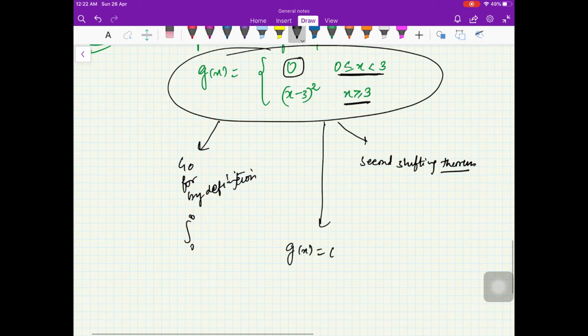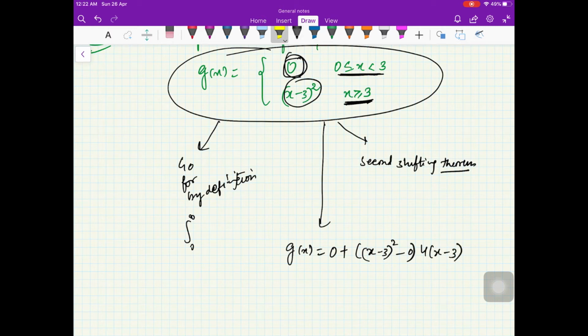We can write this function as f1, this is 0, plus f2 minus f1, that is (x minus 3) squared minus 0, into the unit step function at 3, that is u of x minus 3, right? This is what we have learned. And one more thing, in the last video there was no 0, right? Because this function is defined from 0 to infinity, because we are talking about Laplace transform and we are interested in functions after 0, right?